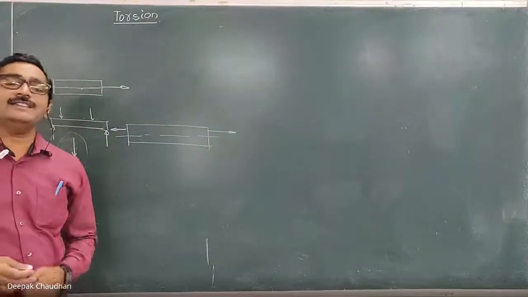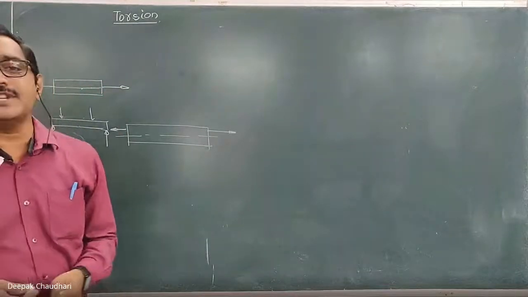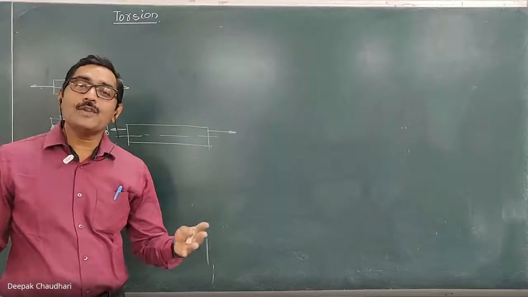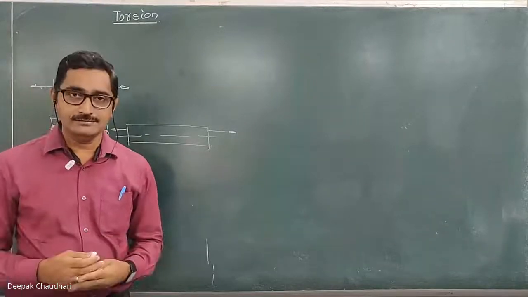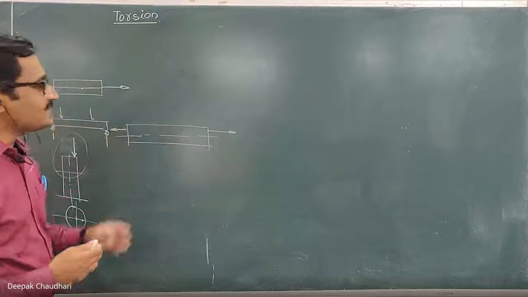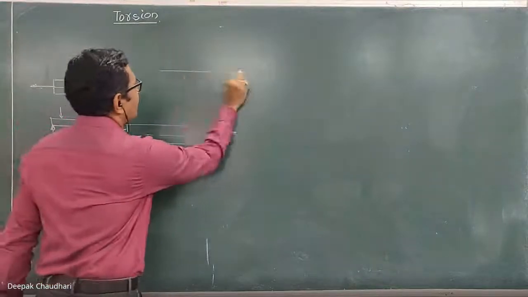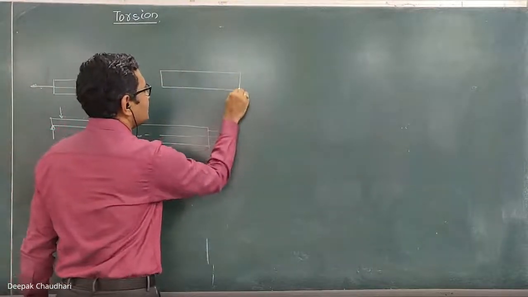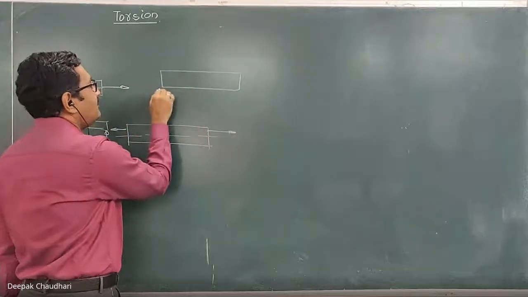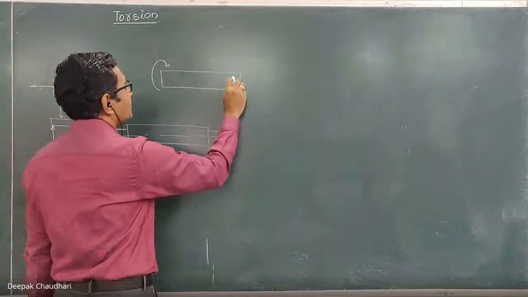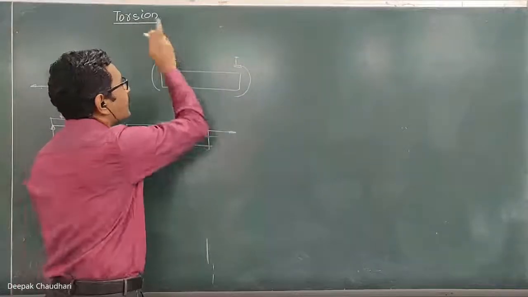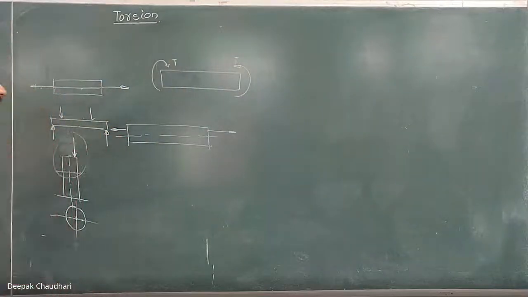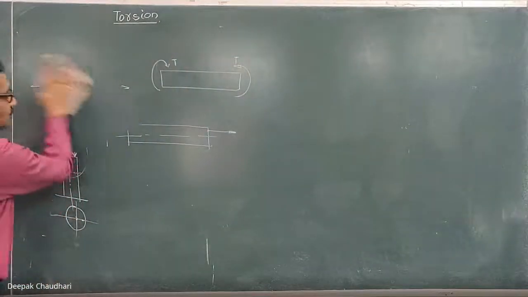Ultimately, in strength of material, we study the different types of forces and their effect on the component or the deformable body. In this lesson particularly, suppose this is a circular rod, we are going to study what will be the effect of twisting moment or torque on this rod, in torsion.